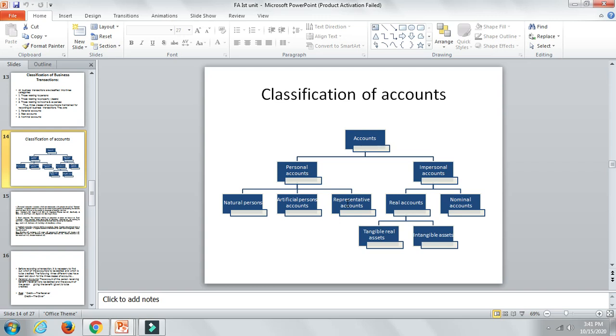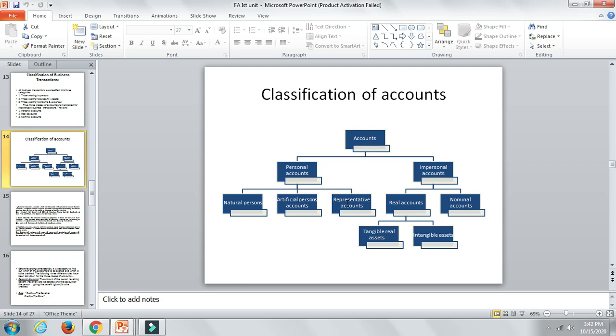If you're buying from some Saroj, or selling to some Furhan, or your business is doing a transaction with any other persons, their names will be included in the personal account. Remember this.